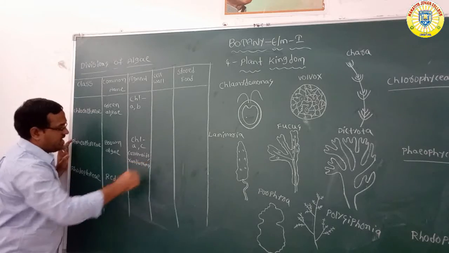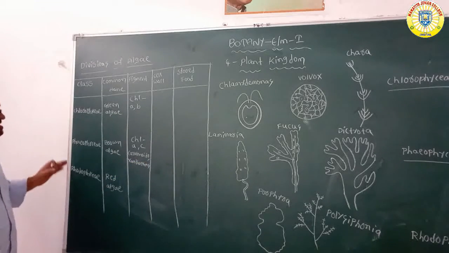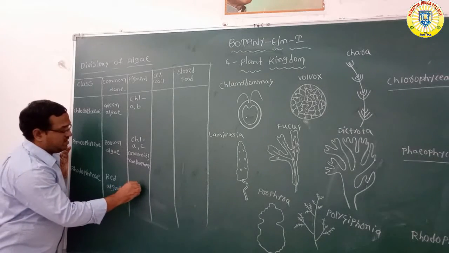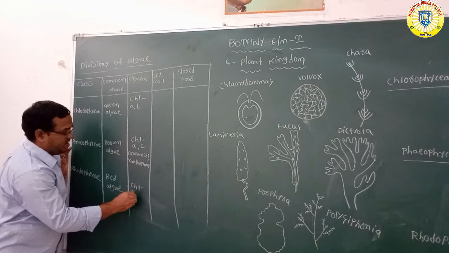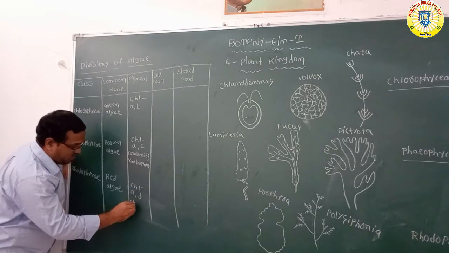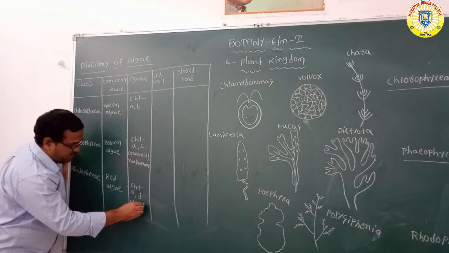What is the pigment present in Rhodophyceae? Chlorophyll A, chlorophyll D, and phycoerythrin.